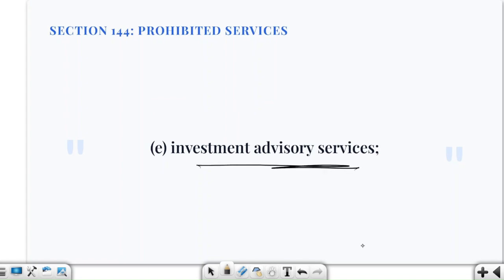Then we are talking about investment advisory services, where suppose ABC asks its auditor whether it should invest 100 crore rupees in this particular company XYZ or not. Then what is happening here? The auditor is providing investment advice, so this is also not permitted. Why? Because the auditor should remain independent from management's investment decisions.